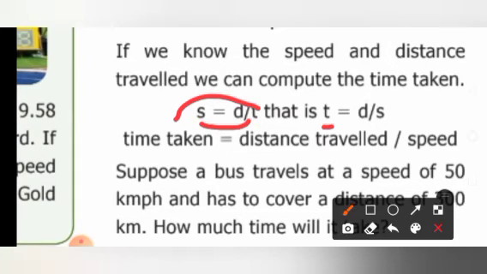What will it become? Time is equal to D by S. That is, time taken equals distance traveled by speed.